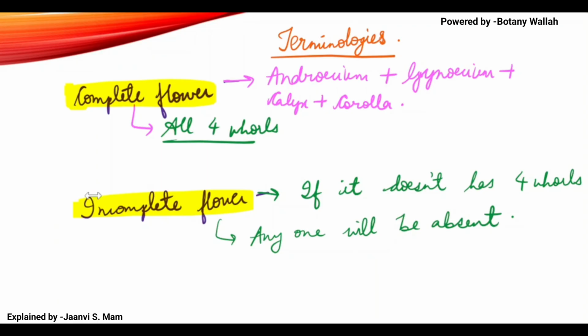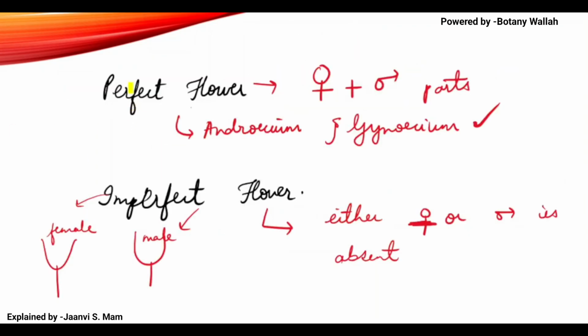Understood? If both male and female parts are present, then we say it is a perfect flower. If either one is absent, if there is only female or only male in a flower, then we say it is an imperfect flower.